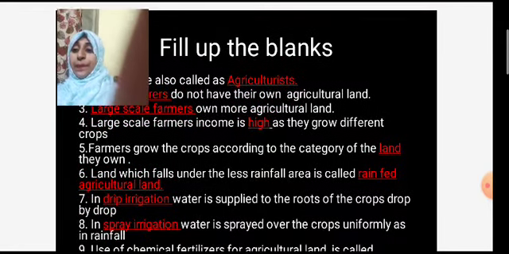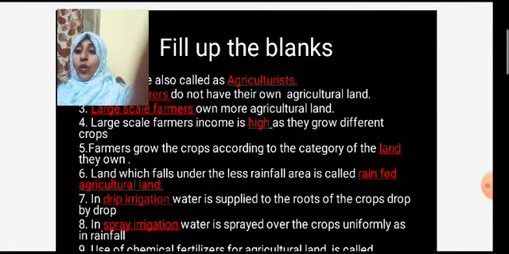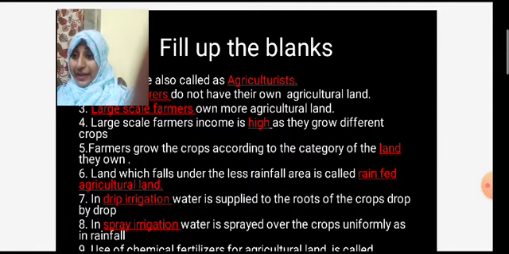Next, in dash, water is supplied to the roots of the crops drop by drop. That is called as drip irrigation. Drop by drop water is supplied directly to the roots. They are called as drip irrigation.